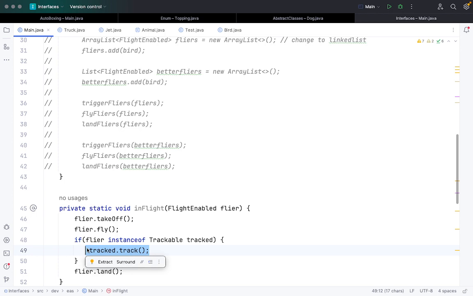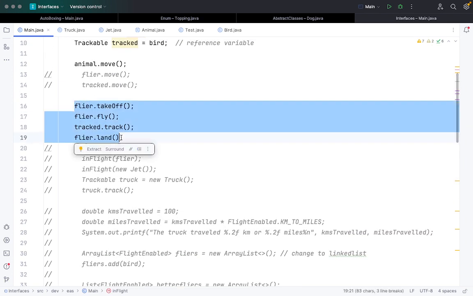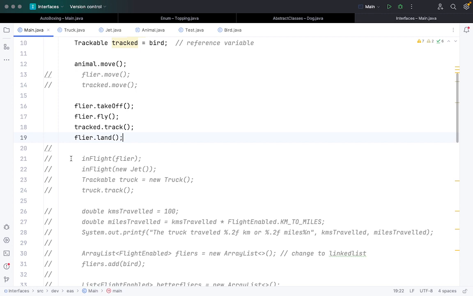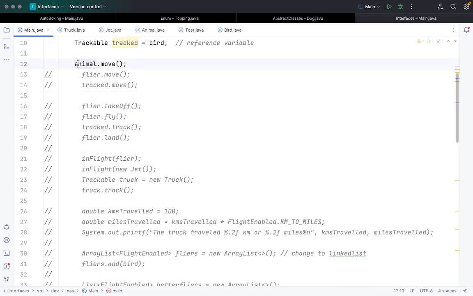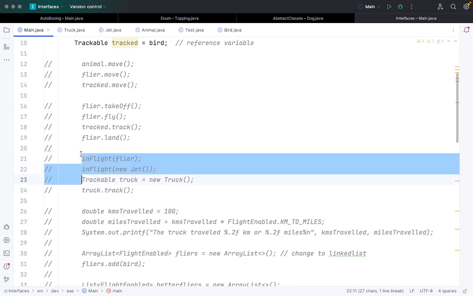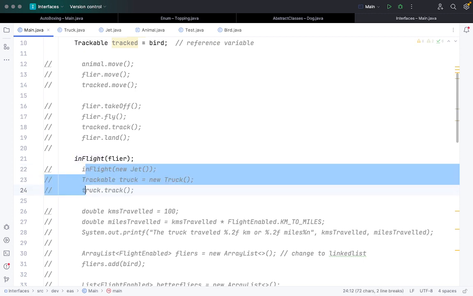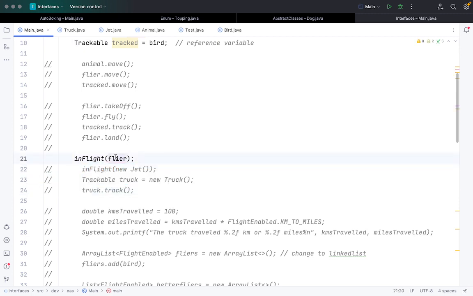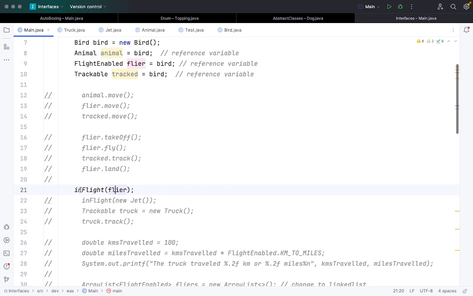Whatever code we have written here, just above lines 16 to 17, I have written as a function for simplicity, so I just commented out the above code here. Now flyer is basically a reference variable for a Bird object, and I'm passing it to the inFlight function.